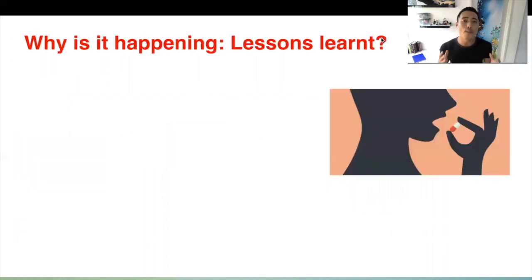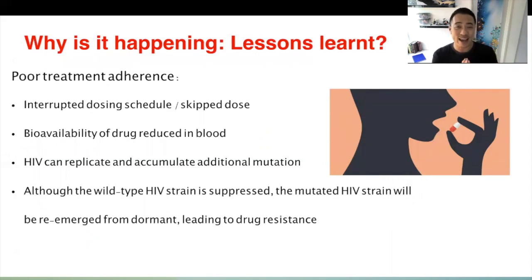Well, the take-home message from this SMART study is that we must follow a stringent adherence protocol. Why? Let's say today we have an HIV patient, and he forgot his pill for a week. This can reduce the bioavailability of the drug in the blood, and some of the HIV can replicate, and at the same time accumulate additional mutations.